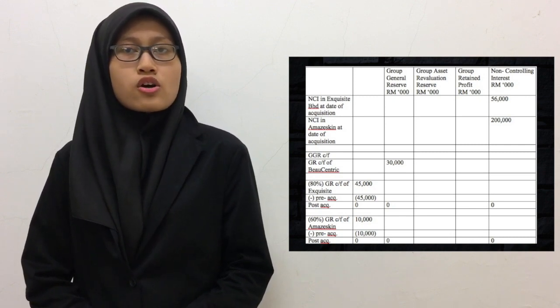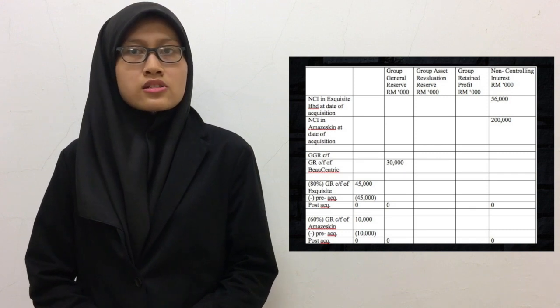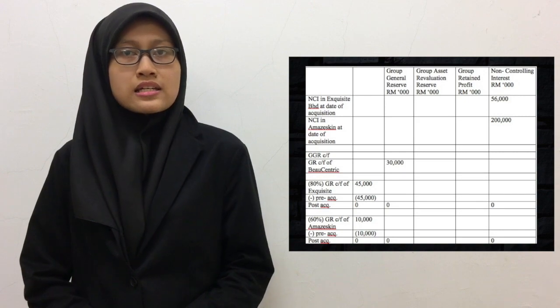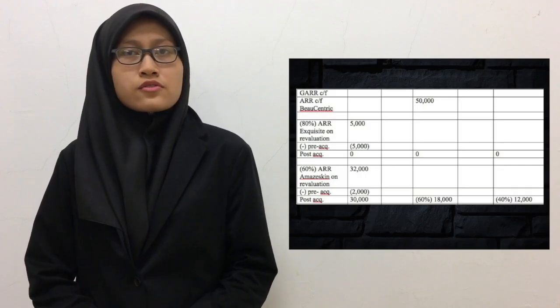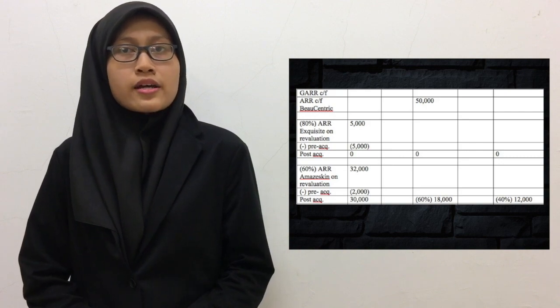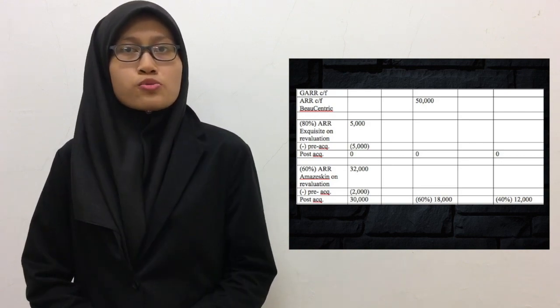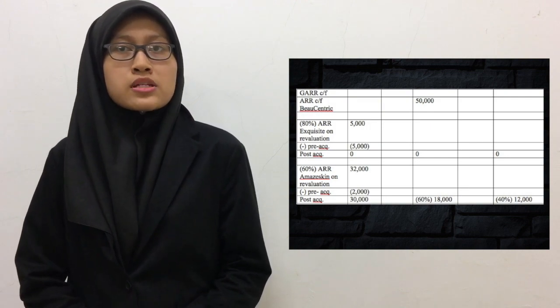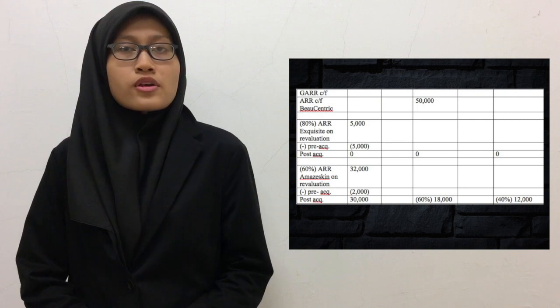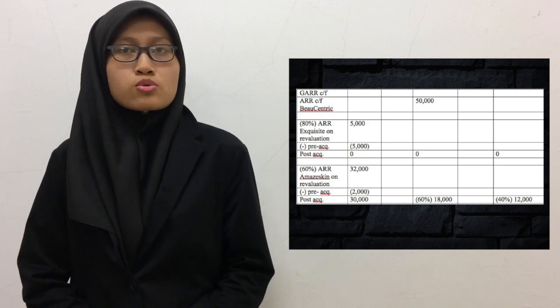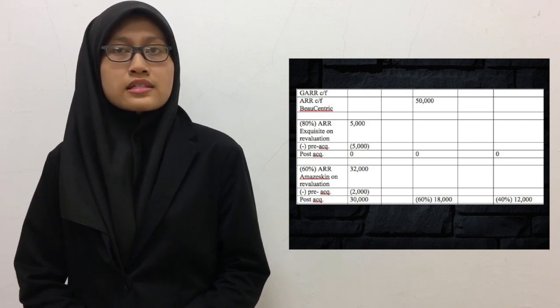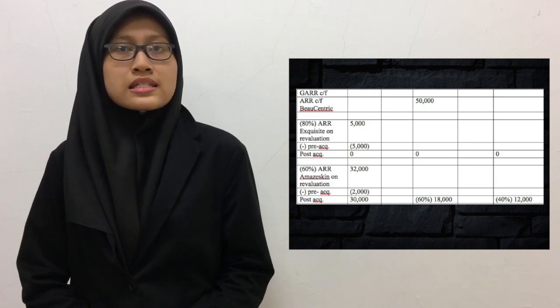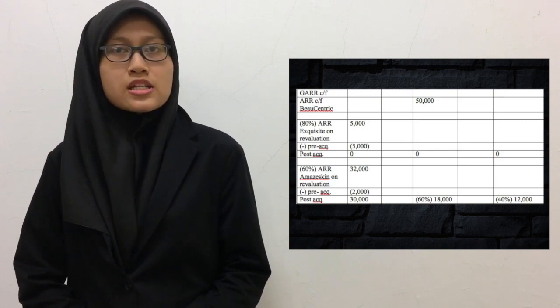For general reserve of Acquisite and Amiskin, the transfer amount to GGR and NCI is 0 because its balance CD is offset to pre-acquisition. For asset revaluation reserve for Bucentric is RM50 million and to be transferred to group asset revaluation reserve. There is no transfer amount to NCI because Bucentric is the parent. For Acquisite, the amount to be posted to group asset revaluation reserve and NCI is 0 because the balance CD is offset to the pre-acquisition.